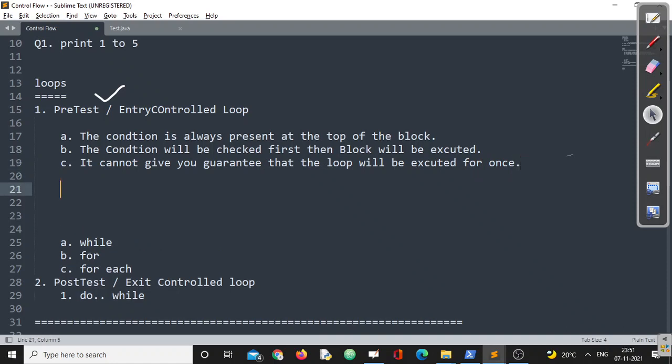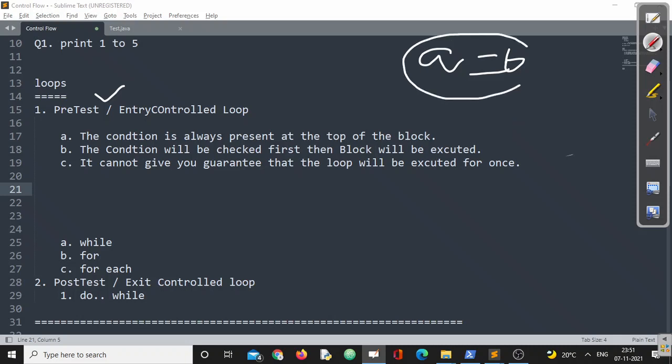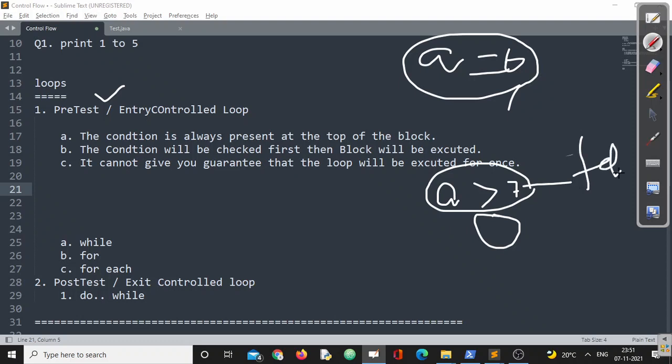Suppose I'm writing a condition. Let's say a is equal to 6. I'm writing a condition, if a is greater than 7, and there is a loop, right? So what will happen once this is evaluated? It is 6. If I'm writing a is greater than 7, definitely this will be false.